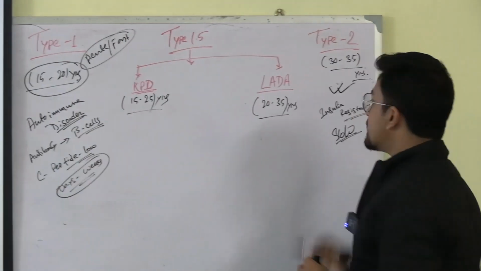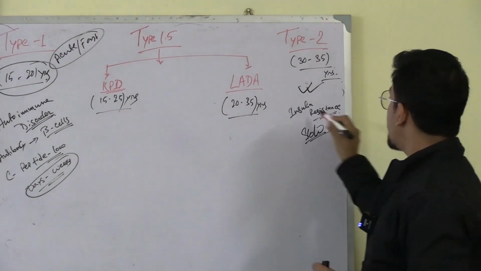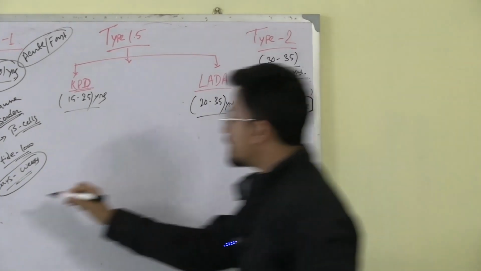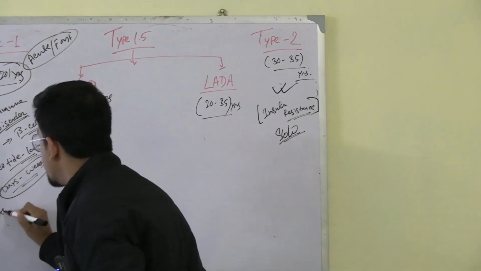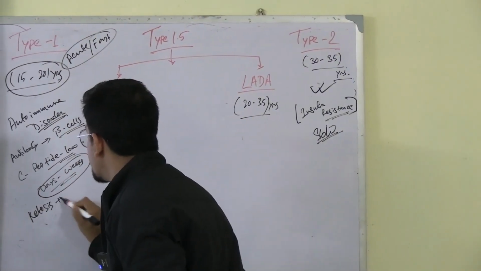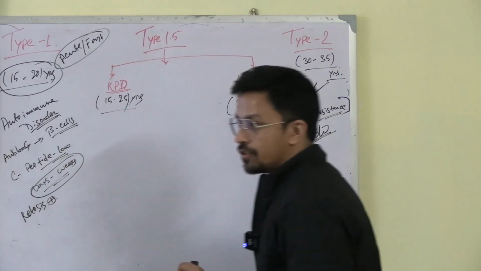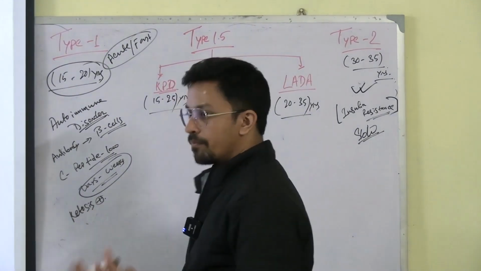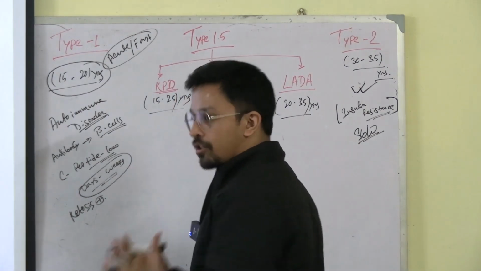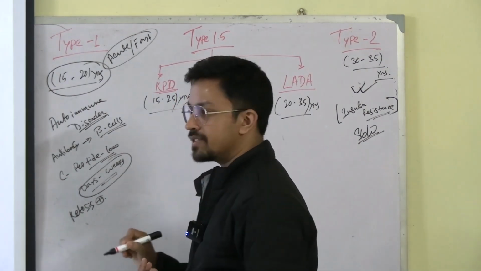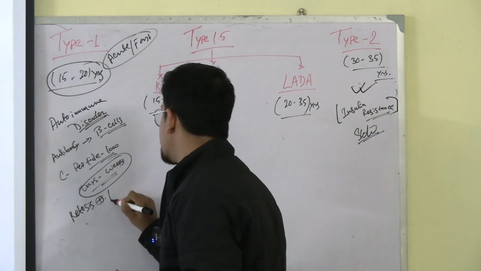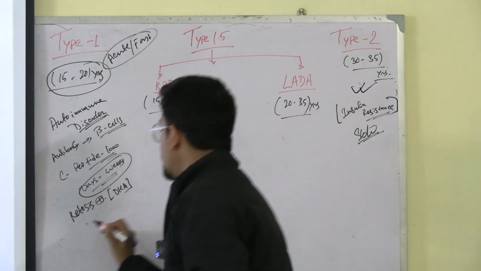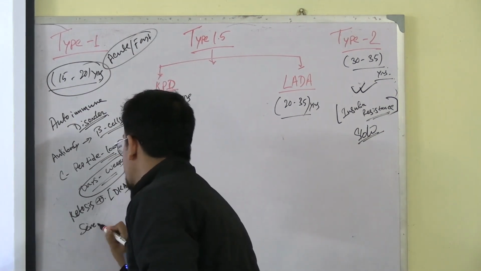So if it is a slow process, where insulin resistance is going on, over here there will be ketosis present. Ketosis present means diabetic ketoacidosis. Why is it happening? Because of the metabolism of fatty acids. Because you need energy, your body is trying to break down the fat, and that's why ketosis is happening. Ketosis present means DKA, diabetic ketoacidosis, is present, and that is why this is a very severe form of disease.